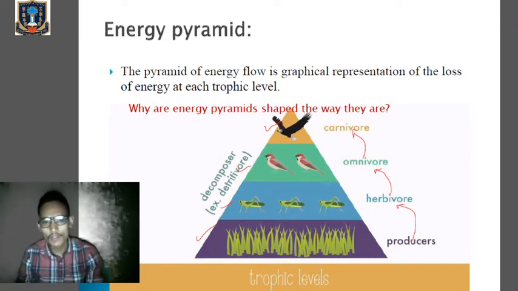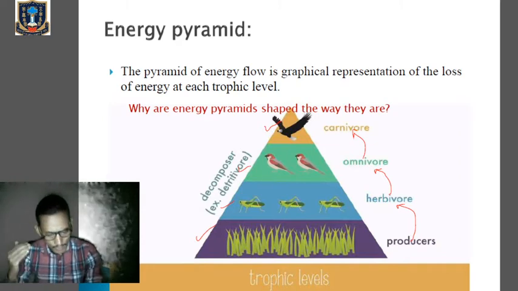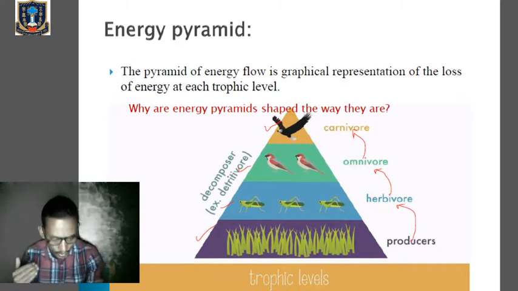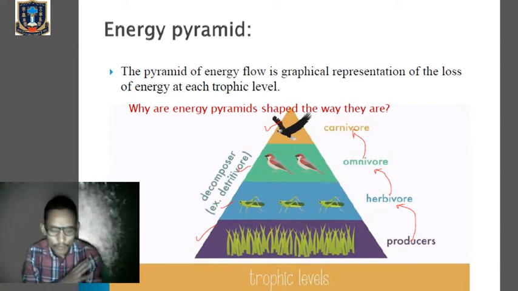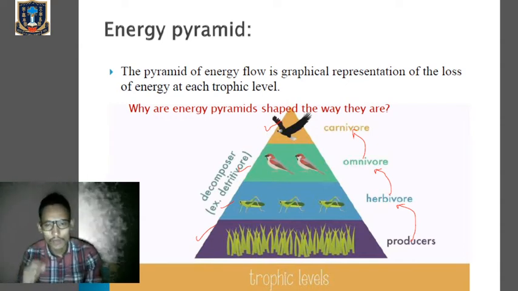At the bottom you can see the producers, just above the producers you can see the herbivore, just above the herbivore you can see the omnivore, and above the omnivore you can see the carnivore. So the different labels represent different groups of organisms that usually form a food chain.